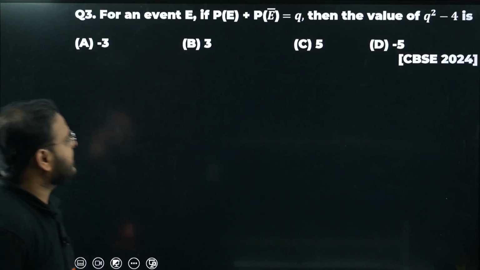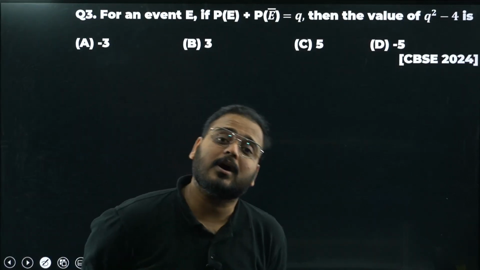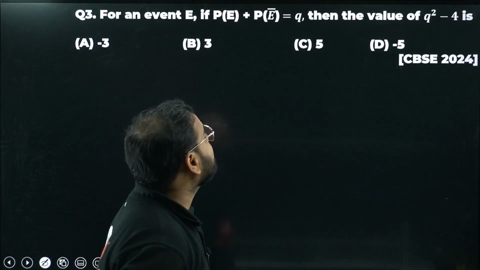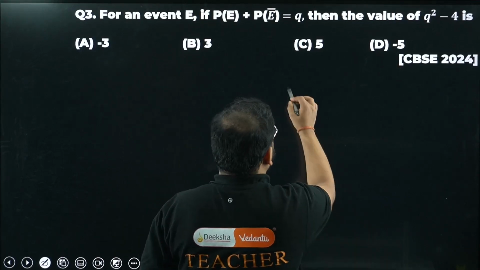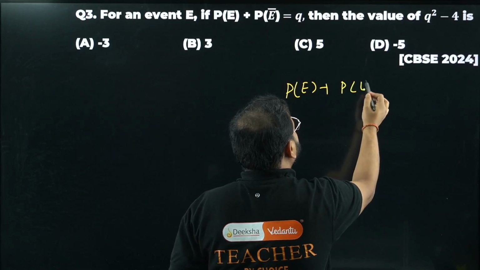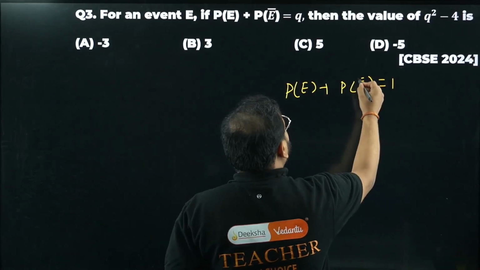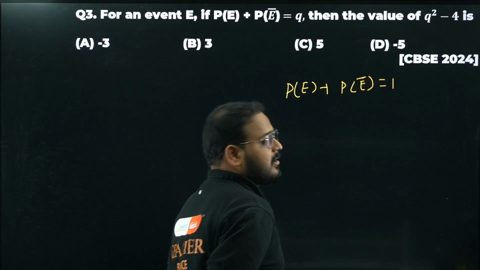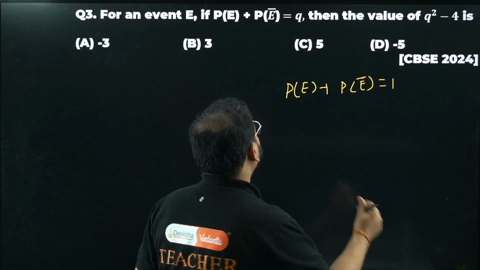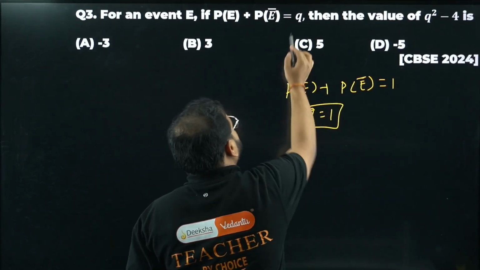For an event E, P plus P bar, what does that mean? Probability of the event to occur and for the event not to occur is Q. We know this properly. So P plus P bar, we just learned, is always 1. The probability of the event to occur and not to occur together is always 1, which means Q value is simply 1.